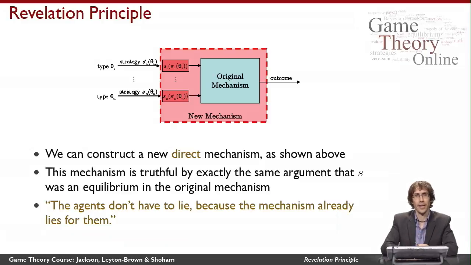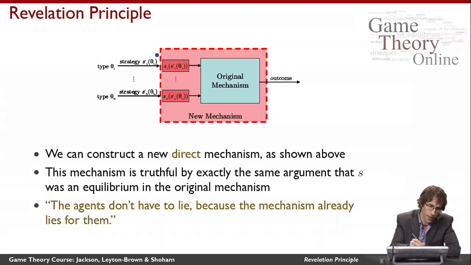Well, here's the punchline. I want to show that I can make a new direct mechanism which is truthful. And here's how I do it. I take the original mechanism and I embed it in this new mechanism here. So what I do is I say, I'm going to make a new mechanism whose action space is the same as the type space. So I'm going to ask each of the agents, tell me what your type is. And of course, the agents can do whatever they want. They don't necessarily tell me the truth, but they tell me something.